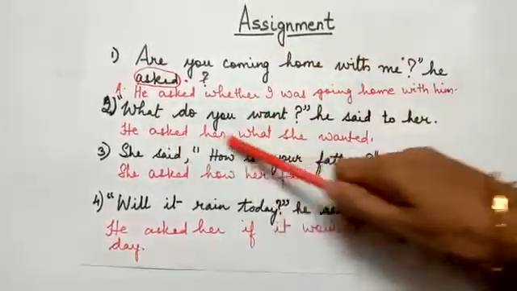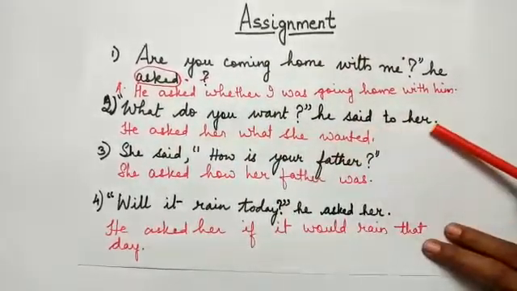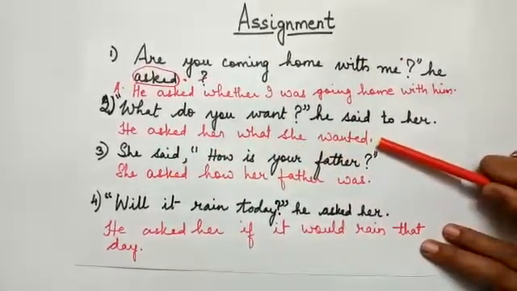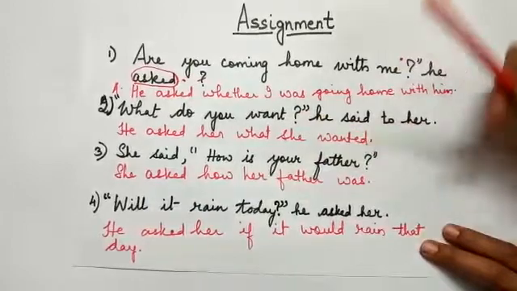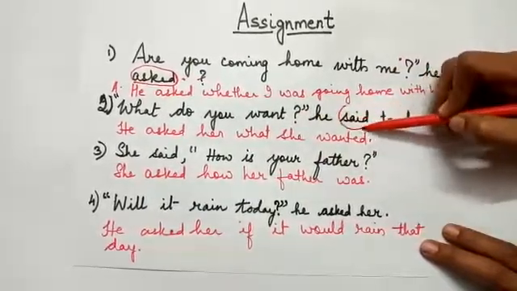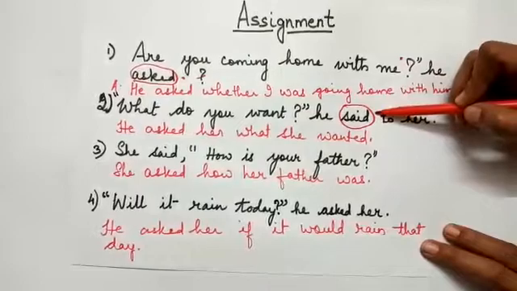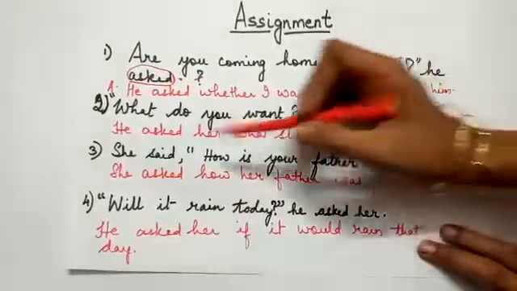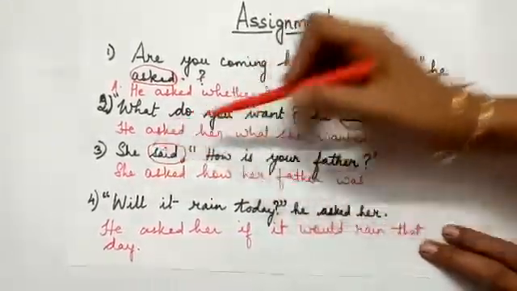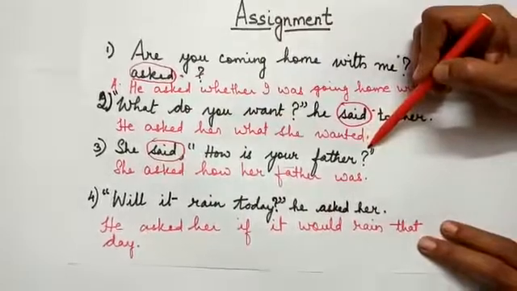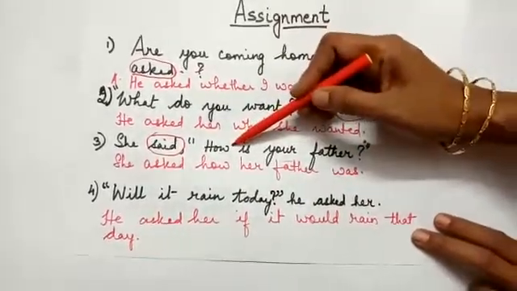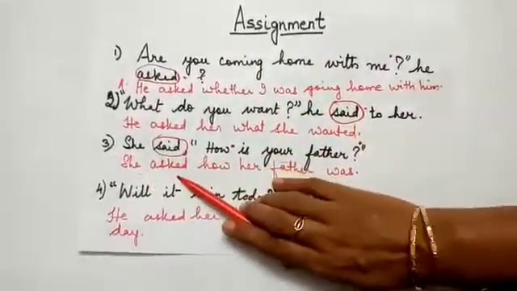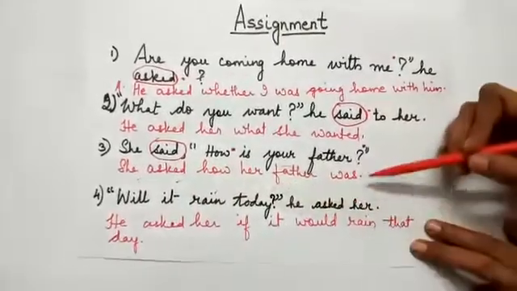Next example, "What do you want?" he said to her. He asked her what she wanted. Why has want become wanted? Because the reporting verb is in past tense. Next example, she said, "How is your father?" Again the reporting verb is past, and the reported speech is interrogative. Which interrogative? WH interrogative. So we need to change the position of the auxiliary. The answer will be, she asked how her father was.